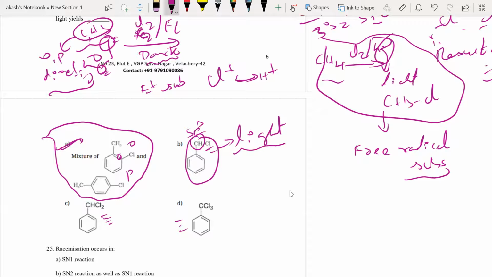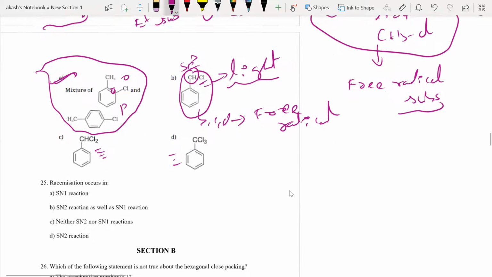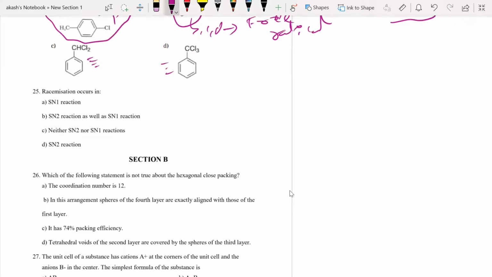That would be A. Okay, I hope everybody understands. All of B, C, and D come from free radical substitution. Okay, right. Moving on, racemization occurs in, I think this is a very easy question. We all know it is going to be happening in SN1 reaction. Why racemization happens, all these things you should be knowing.